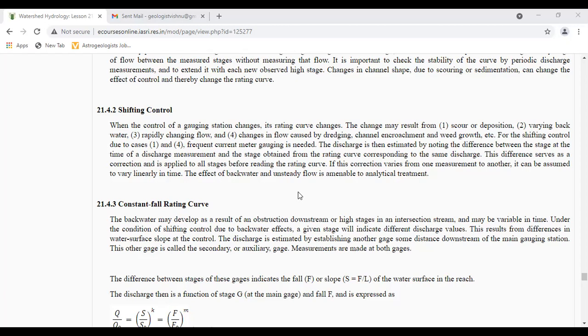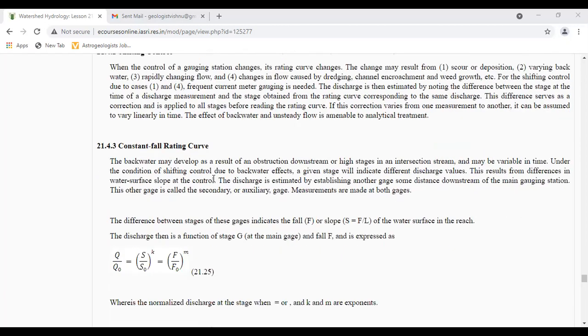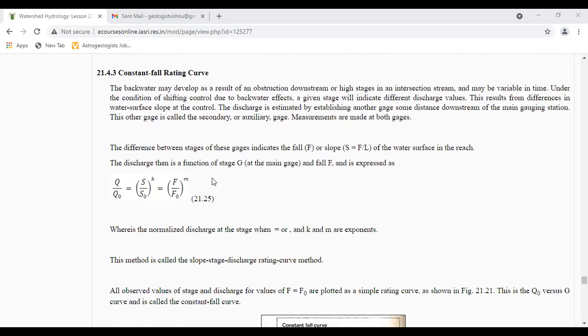And guys, constant fall rating curve. The backwater may develop as a result of an obstruction downstream or high stages in an intersecting stream and may be variable in time. Under the condition of shifting control due to backwater effects, a given stage will indicate different discharge values.